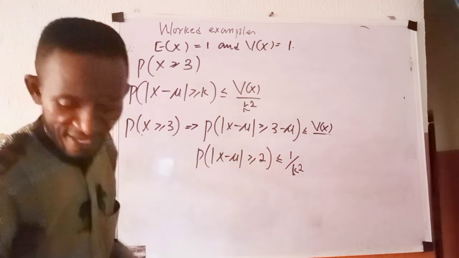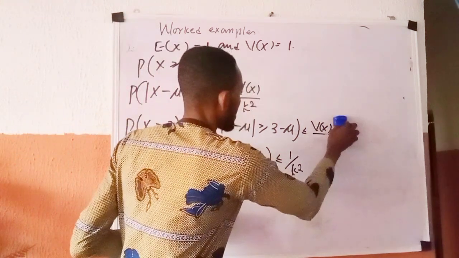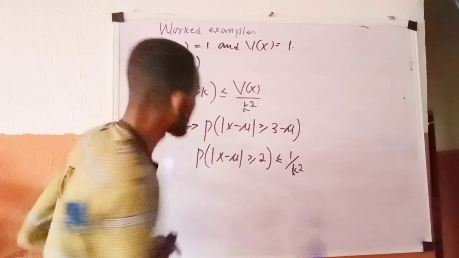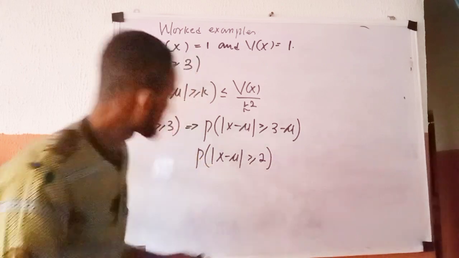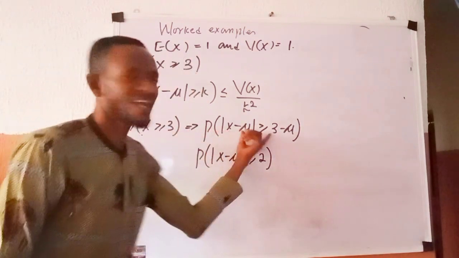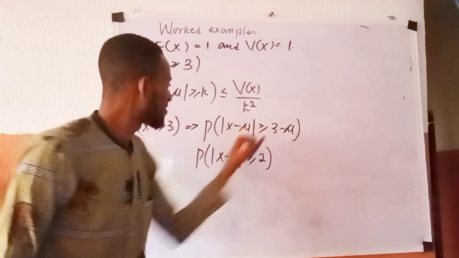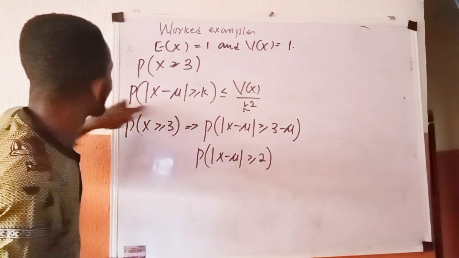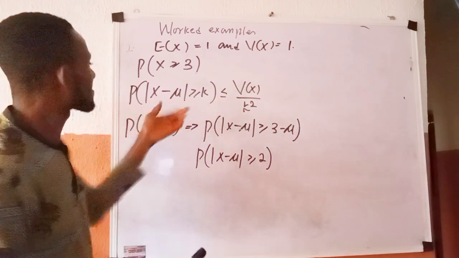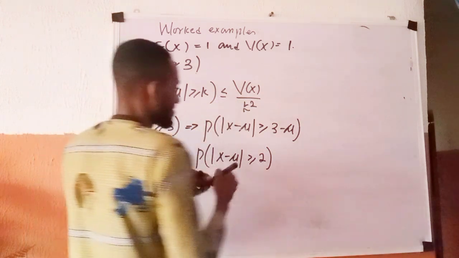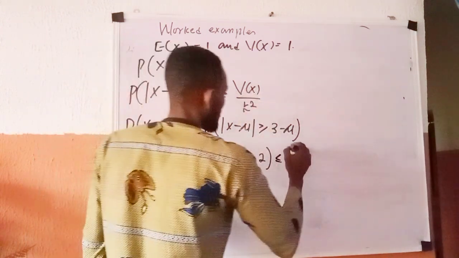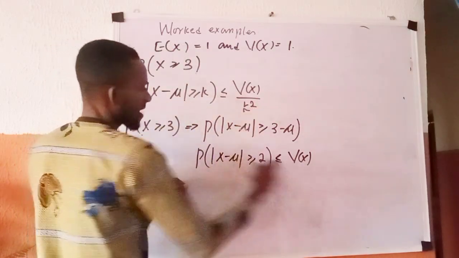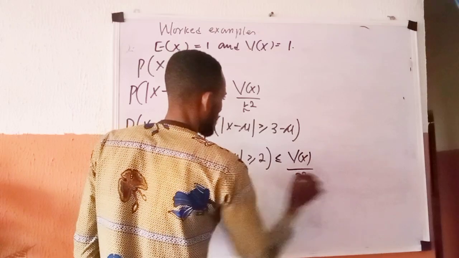So we arrive at this together. We now look at this and look at this. They are now the same thing. We now see how we can change it into what is here. So it's less than or equals var of x over k squared. Here my k is 2, so I have 2 squared.